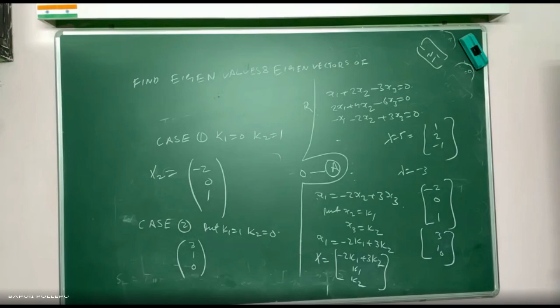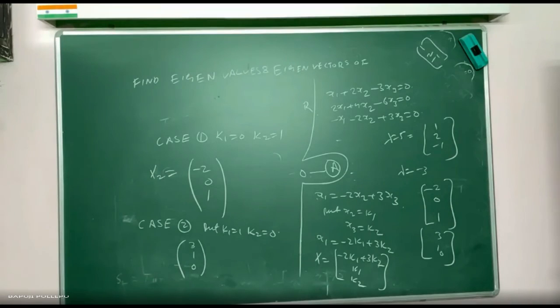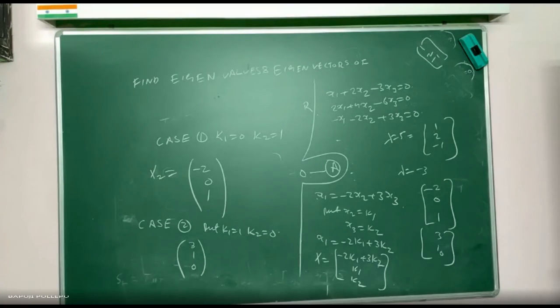MCQ is 1 mark each, 13 questions. A Google Form will be sent; the questions and answers may be jumbled. Part B you have to write the answer, like 4 marks, 6 marks or 7 marks, then scan and upload. I could keep one mock test one day so you will understand how to attack it. Do you have any idea about Google Forms? Yes, sir, we gave the city test for 3 subjects. In chemistry we uploaded. Then okay, clear, there is no need for a mock test, I don't want to waste your time.